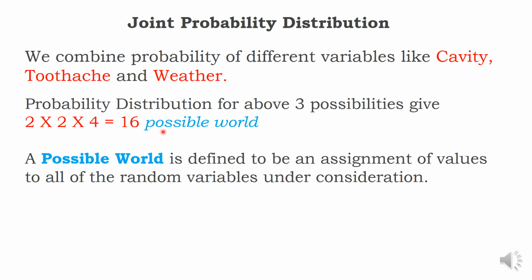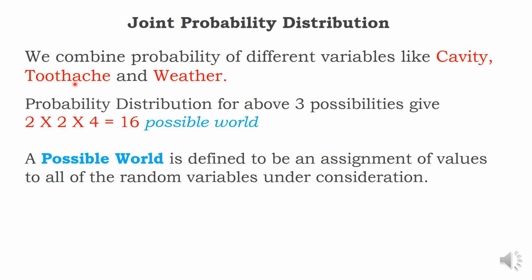We call it a possible world. What do you mean by possible world? Each variable, cavity, toothache, weather, can take all possible options. A possible world is defined as an assignment of values. Cavity, toothache, weather: I am assigning some value.